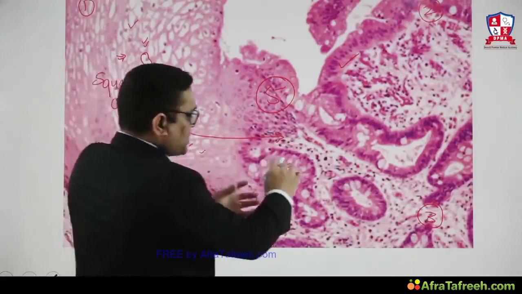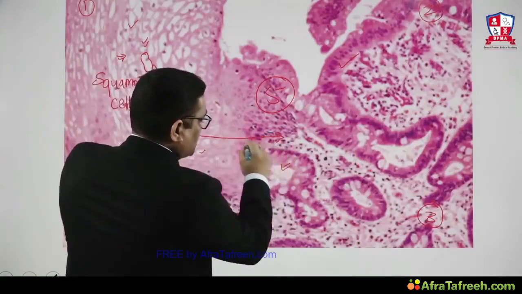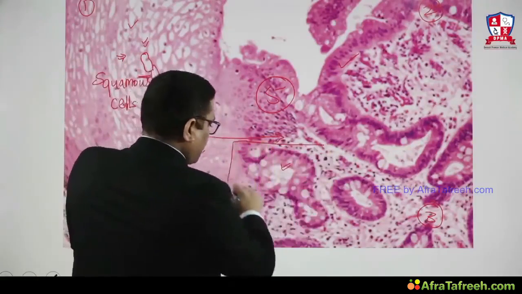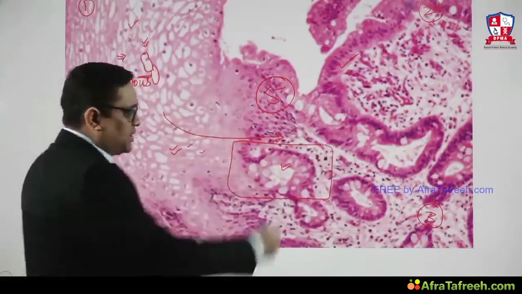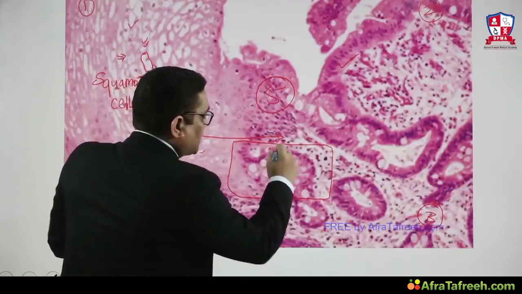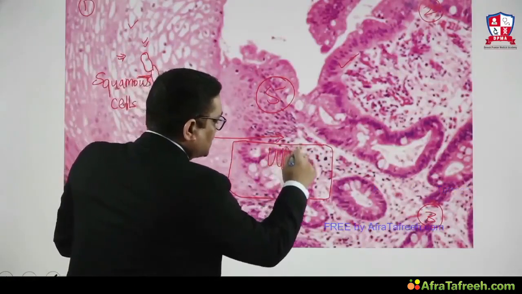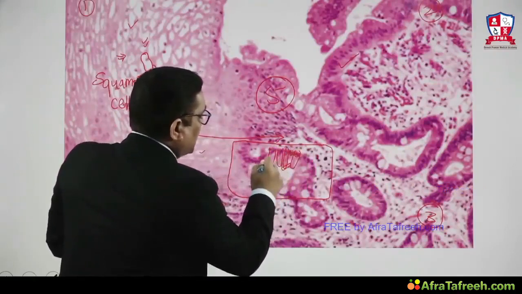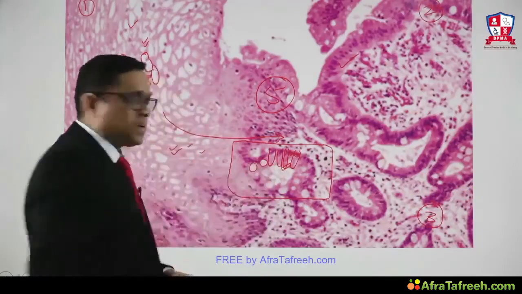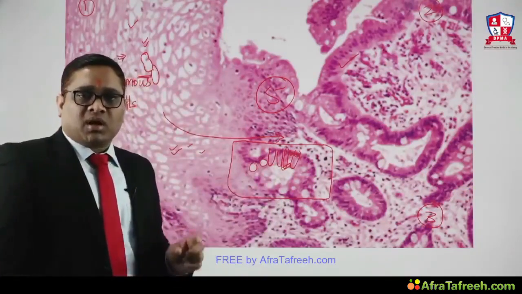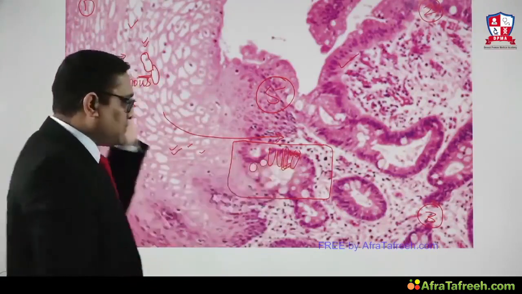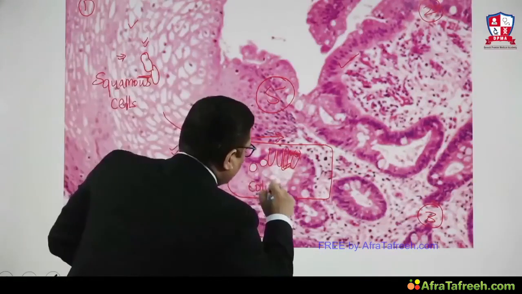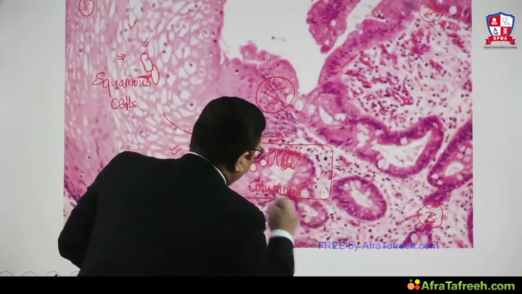But when you are going to the junction lower down, the lower part of the esophagus, you can notice in this area, which I had marked in a square, there are cells which are elongated, columnar, right? So these are tall columnar cells, and you can see the nuclei at the base, and you can notice there are vacuoles containing mucin. So these are mucin containing goblet cells, right? These are all columnar cells.